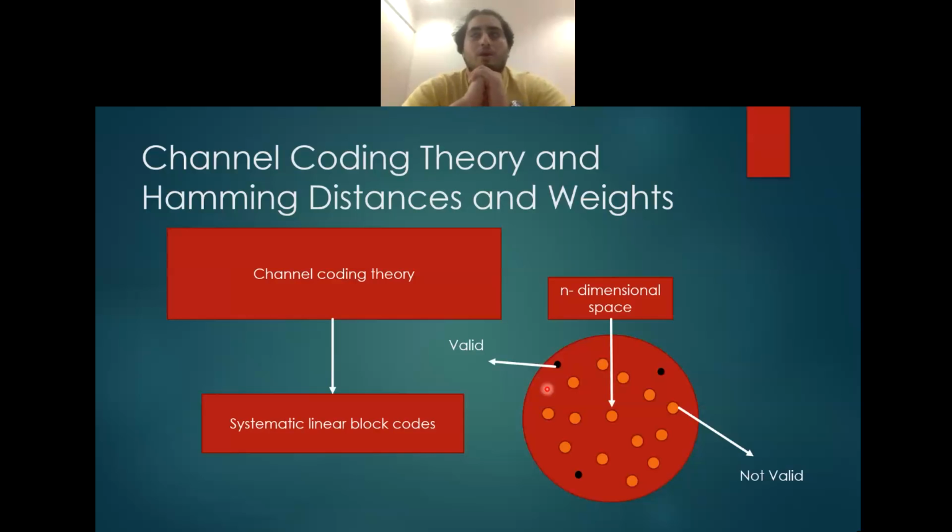So in case of noise interference, a low noise, the black point will go to an invalid point, and that will make the receiver ask the transmitter to send the information again. And in high noise, there is a probability that it can go exactly to another valid point.